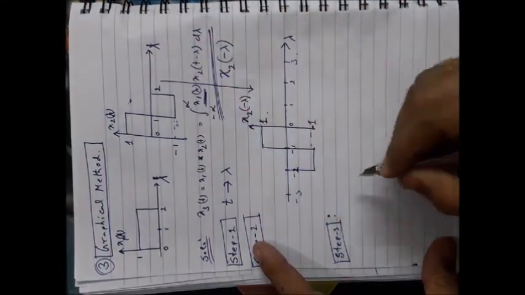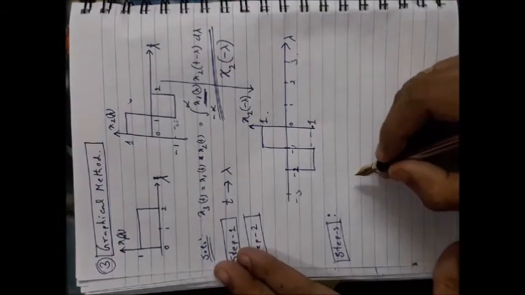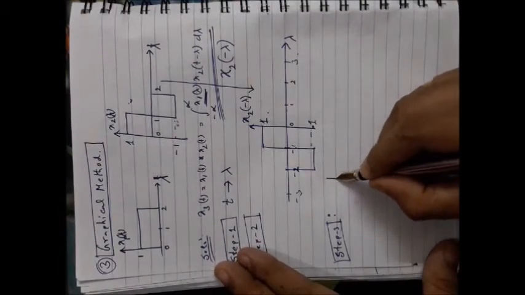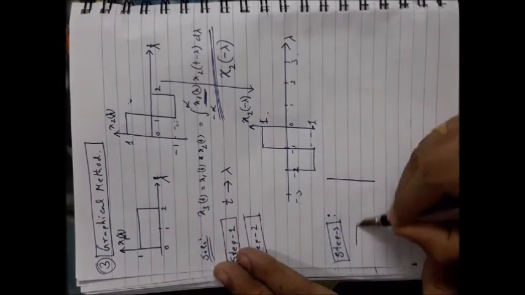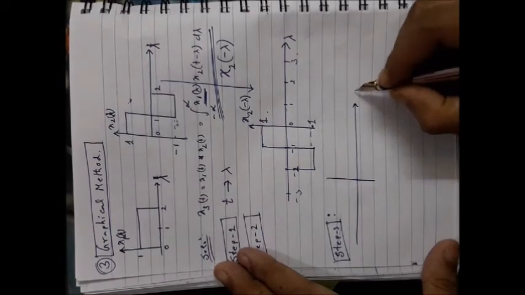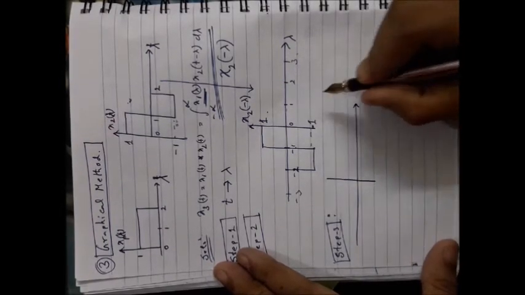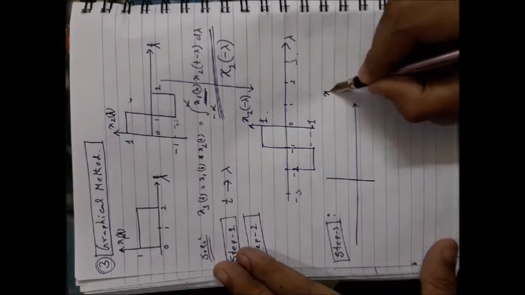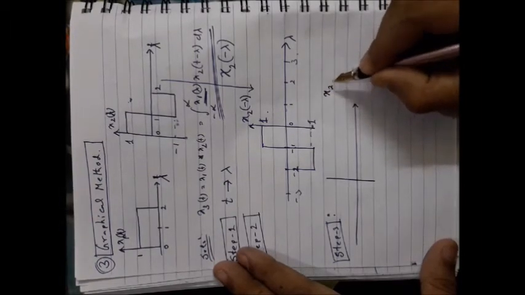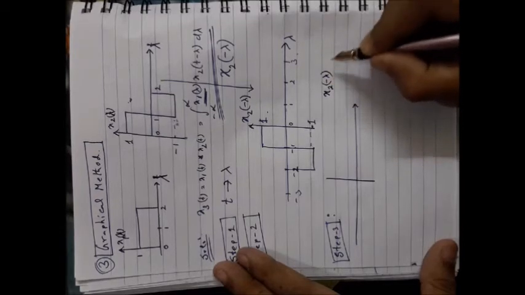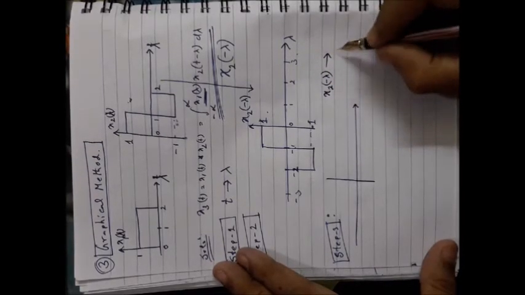First, consider again, draw the first signal. Suppose you have now x2 minus lambda, and make a shift.